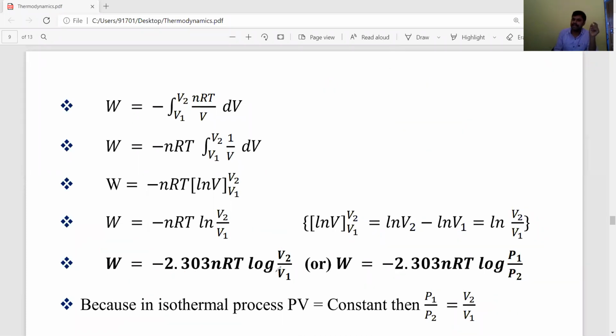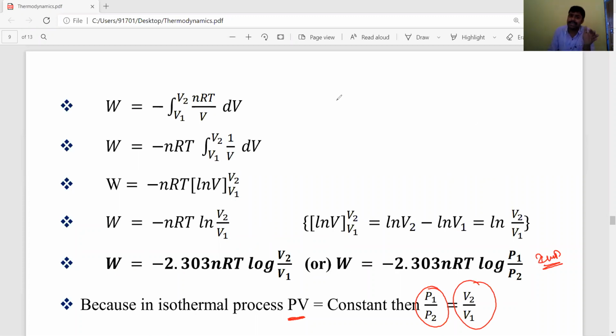Why did V2 by V1 become P1 by P2? Because in an isothermal process PV is equal to constant, so V2 by V1 is nothing but P1 by P2. This formula is very, very important. Next, this is the expansion process.